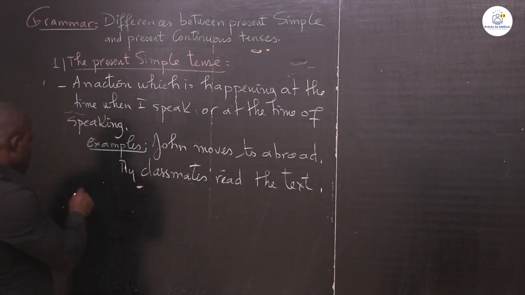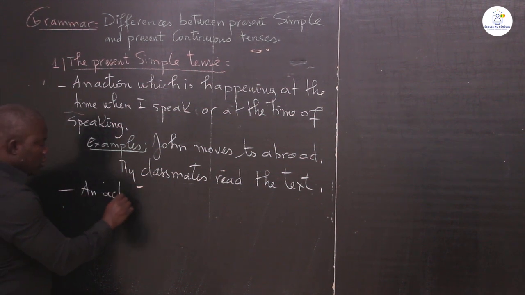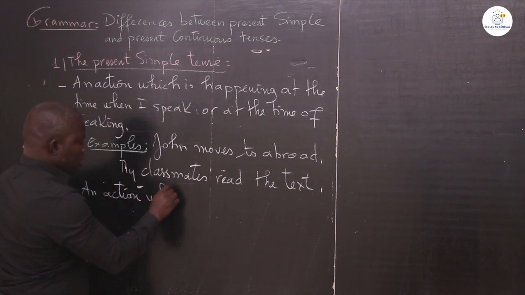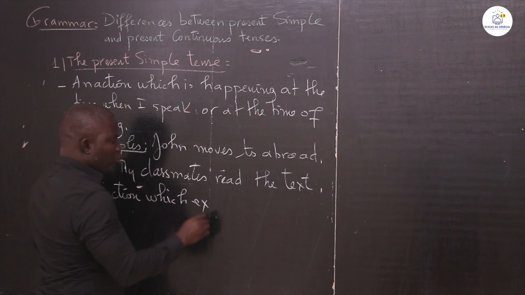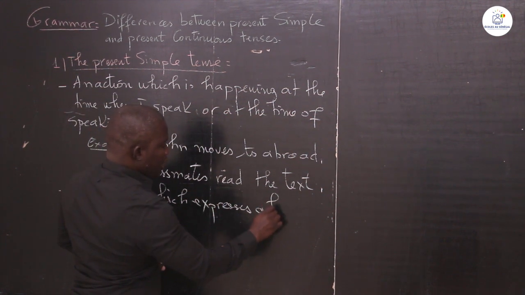And now it is also used for an action which expresses a habit.